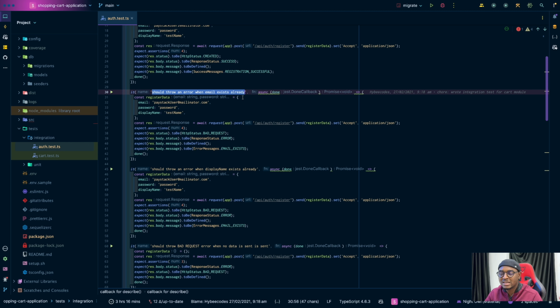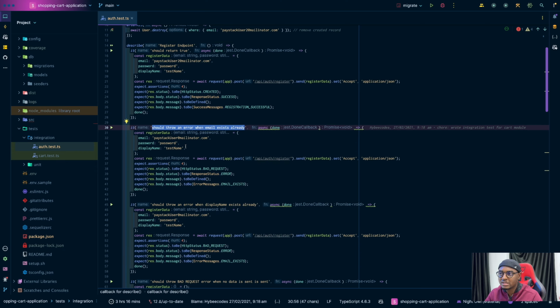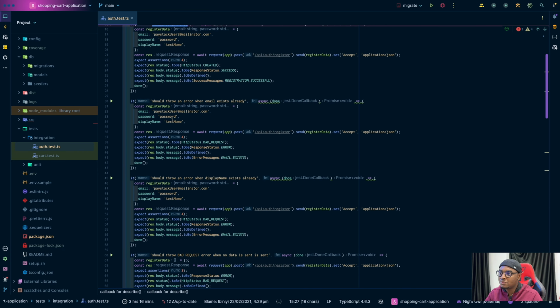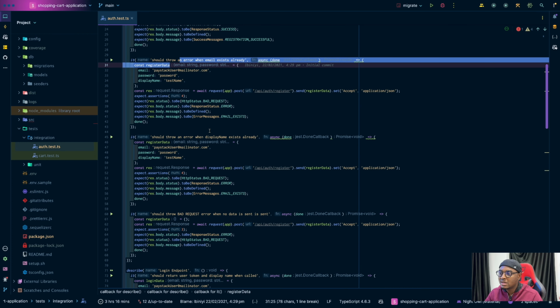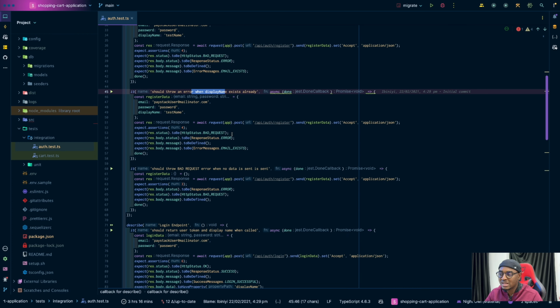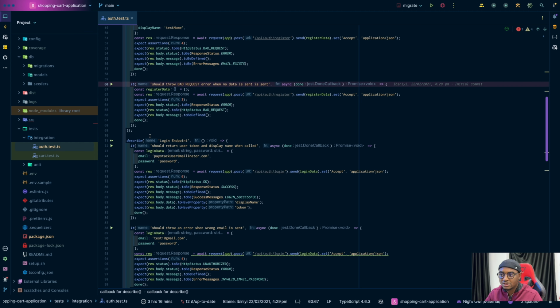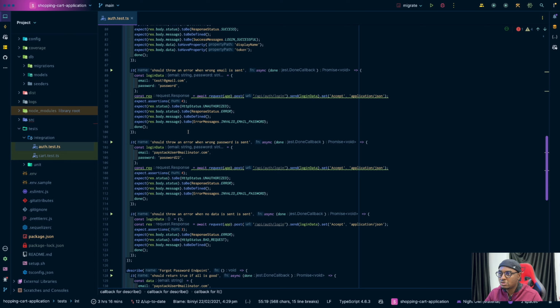That's one thing about tests. When you're writing tests, make sure to cover every single test case. So in this place, I have when everything goes well. I have when email already exists. I have when the display name already exists. These are things I actually tested for. I also have when there is a bad request, when something is wrong with the payload. So you can see I had all those things.